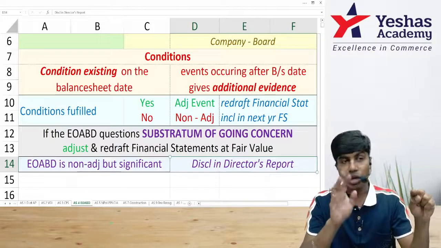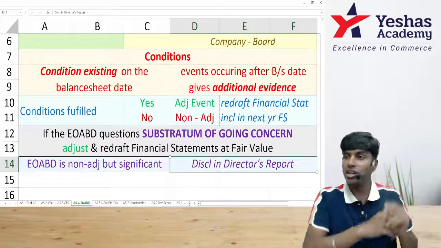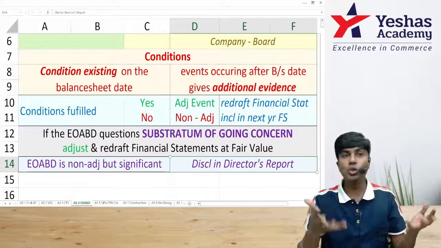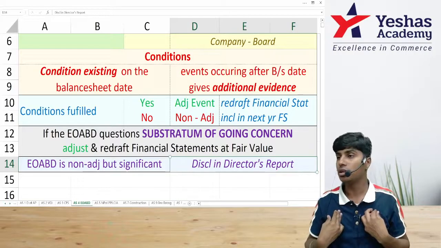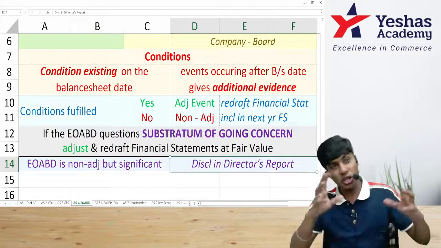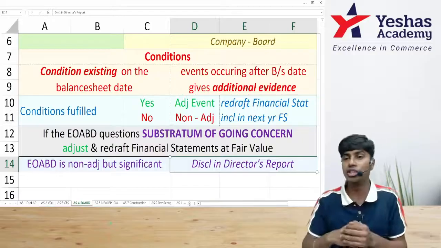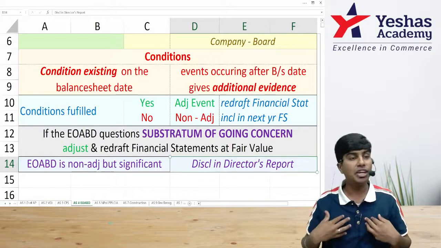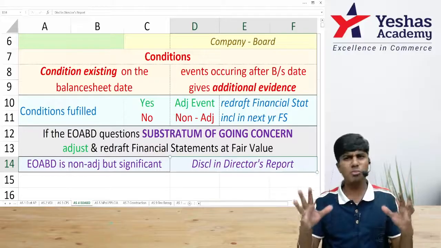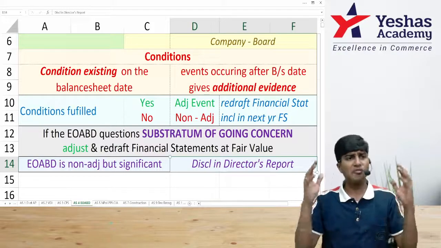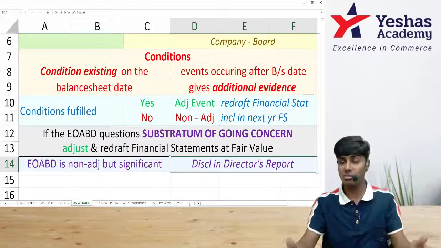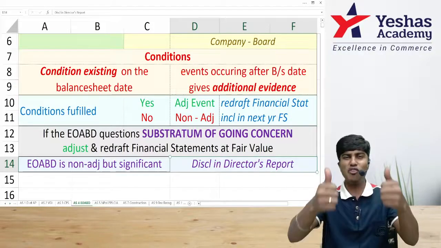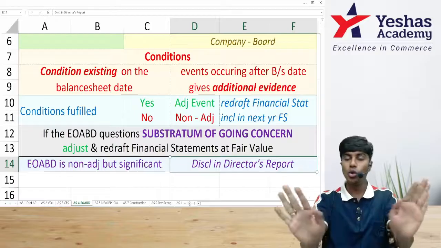However, if all my inventory is burnt, there is no insurance policy also, this might lead to shutting down of my business. If they give such information like major fire accident, almost all the goods are burnt, there is no insurance claim, then we need to check whether the substratum of going concern, which is the fundamental accounting assumption, is valid. If the fundamental accounting assumption of going concern is valid, then no, not adjusting at all.